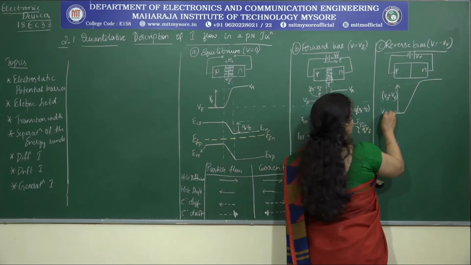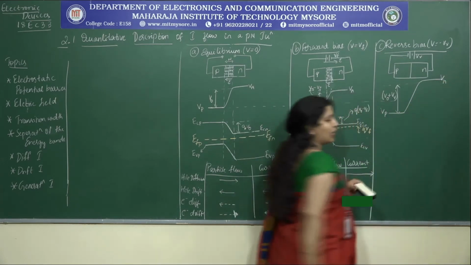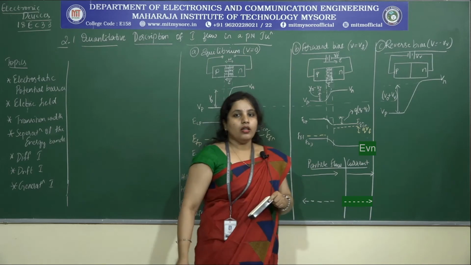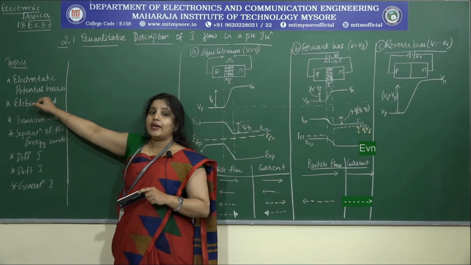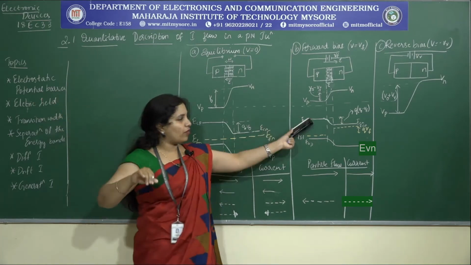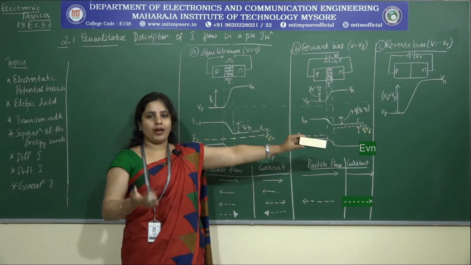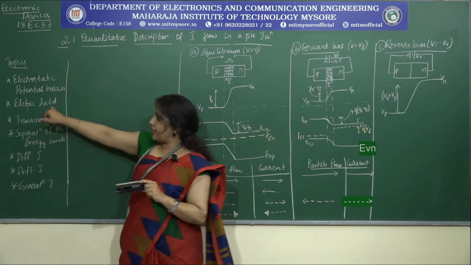And what are these two levels? This is Vp and this is Vn. Done. Therefore, as you can see, the electrostatic potential barrier is now more. In case of forward bias, it is less. In case of reverse bias, it is more. Now, what is the next thing?